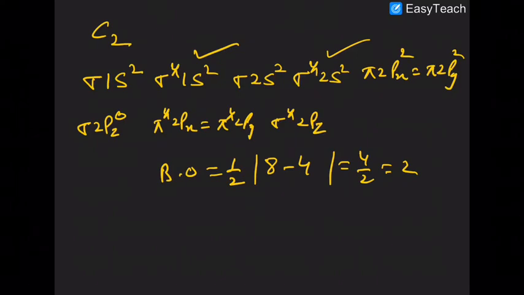So look at what is happening in C2. In C2, sigma 1s2, sigma star 1s2, sigma 2s2, sigma star 2s2, pi 2px equal to pi 2py. So all the 12 electrons are being placed here. Sigma 2pz, pi star 2px, pi star 2py, and sigma star 2pz are all empty. So the bond order comes out to be 2 in this case. Are you sure about that?